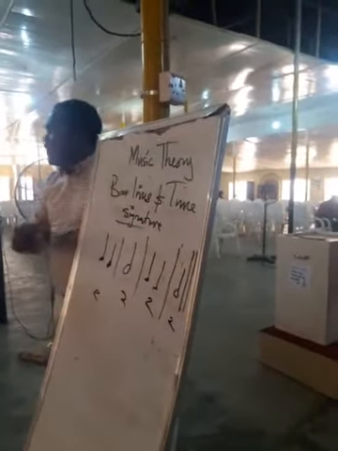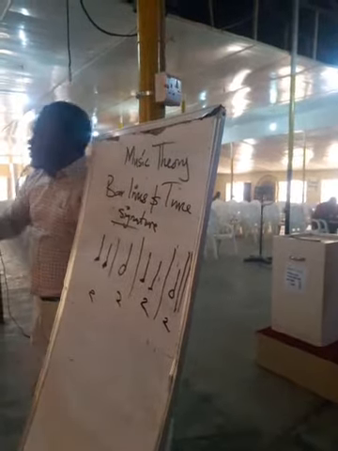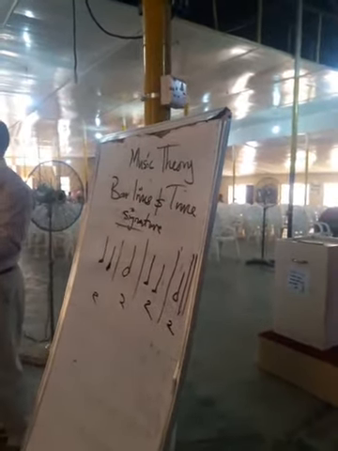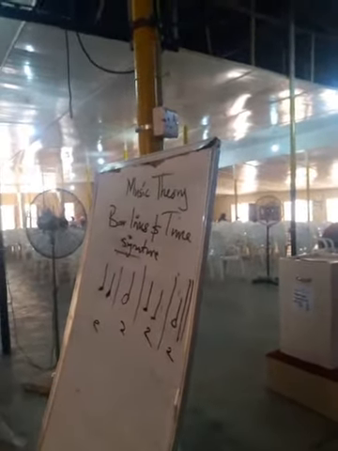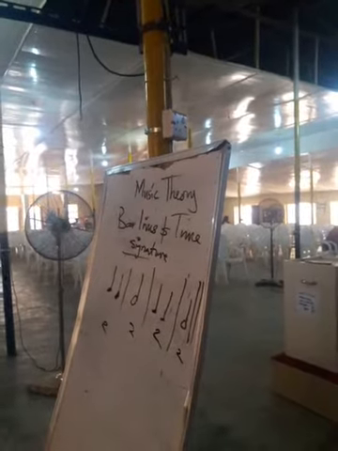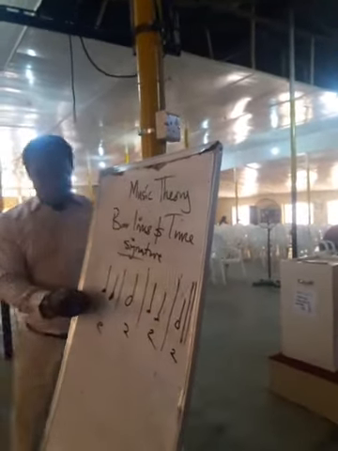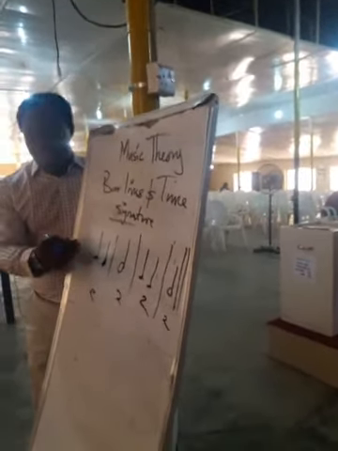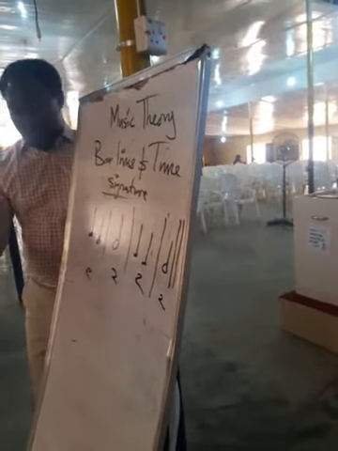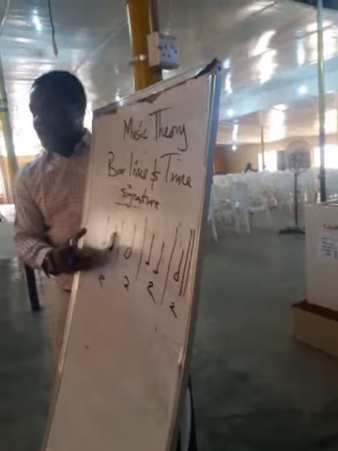So the job of a bar line is to measure each bit into each bar accurately. I'm just explaining, I'm not giving the measure. The job of a bar line is to measure each bar.